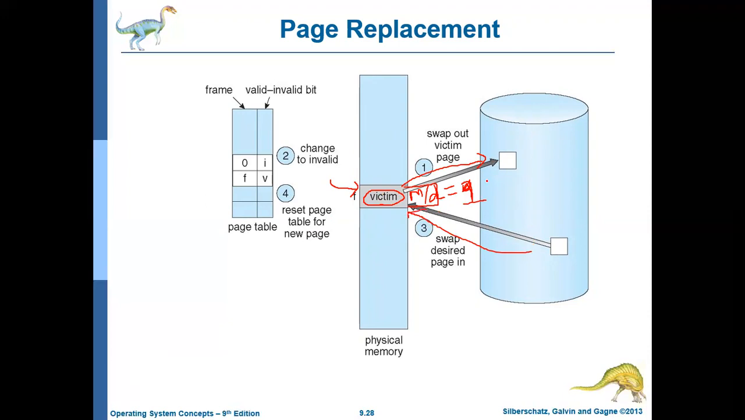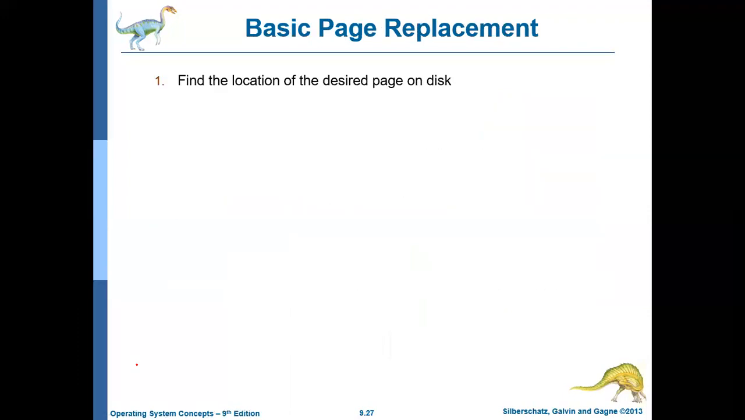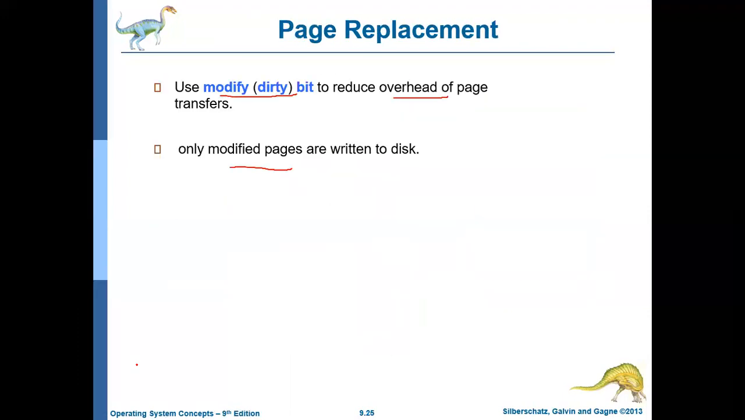But if the dirty bit or the modified bit is not set, it means that this page has not been modified since it came into memory. In that case, you need not write this page back to the disk. Rather, we can just discard it and bring the desired page into the main memory. That much is enough. That is the reason why we use the modify bit or dirty bit. It reduces the overhead of page transfer. Only if the page is modified, that is, if a write operation happened, will it be written to the disk.